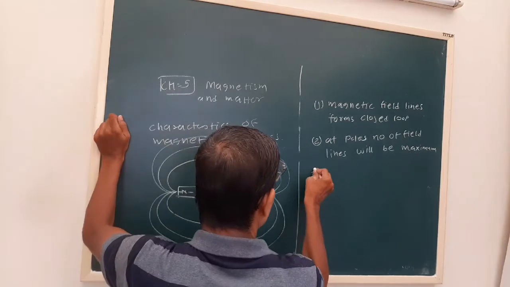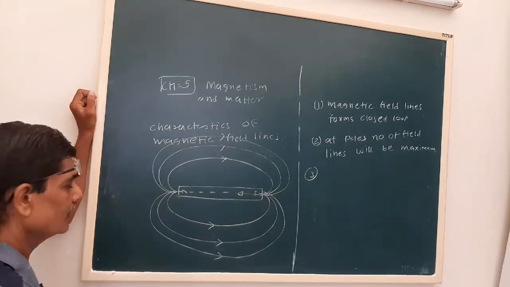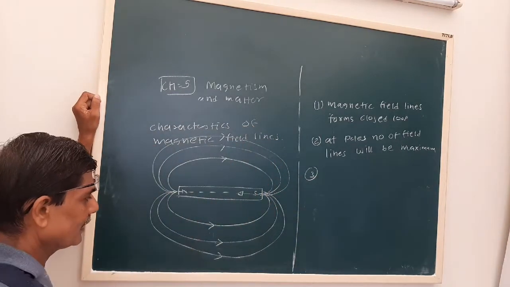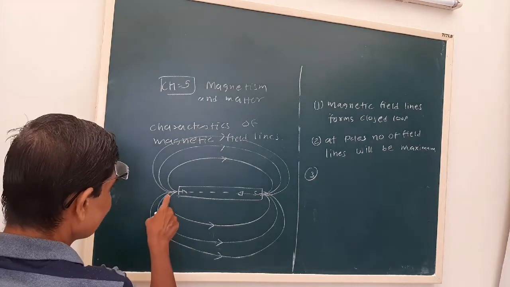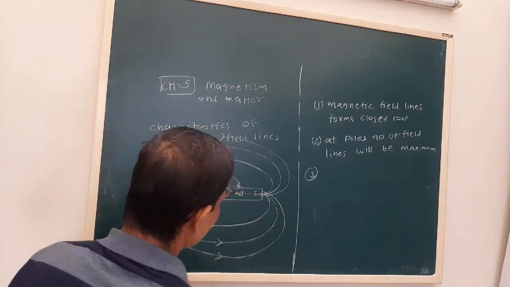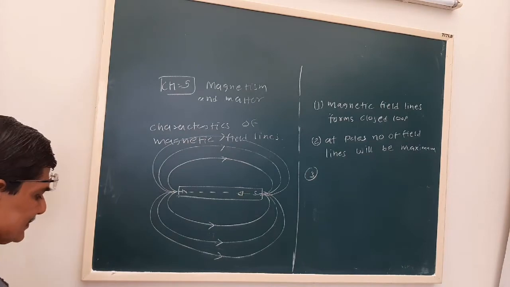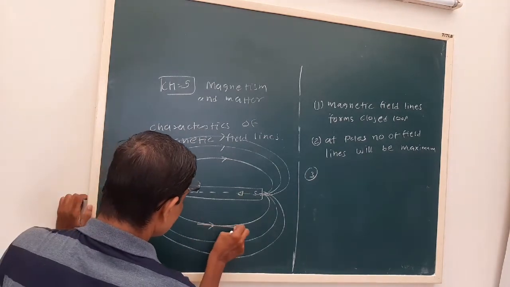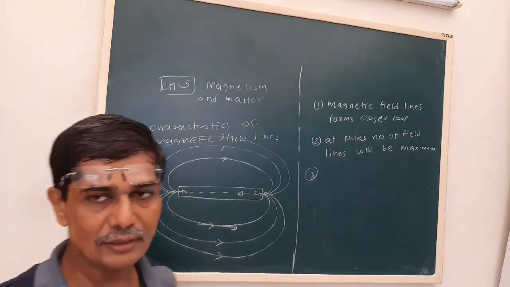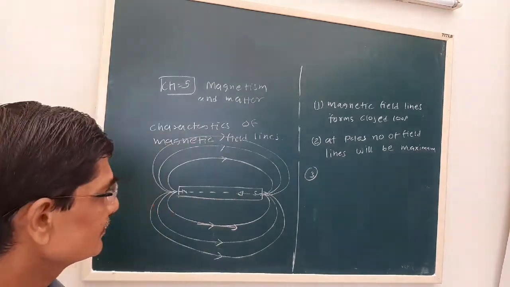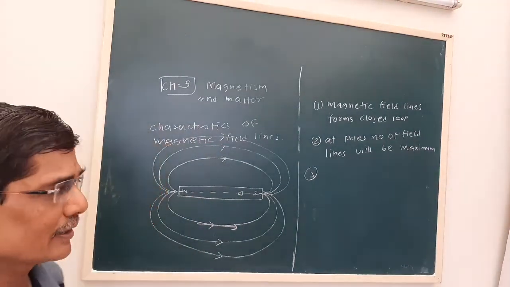Now the third: the tangent drawn at any point. Suppose this is a magnetic field line of a bar magnet. Outside the bar magnet it moves from N to S. Suppose I draw a tangent here. So the tangent drawn at any point shows the direction of the magnetic field at that point.